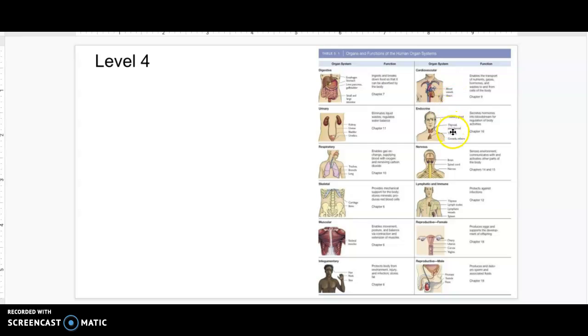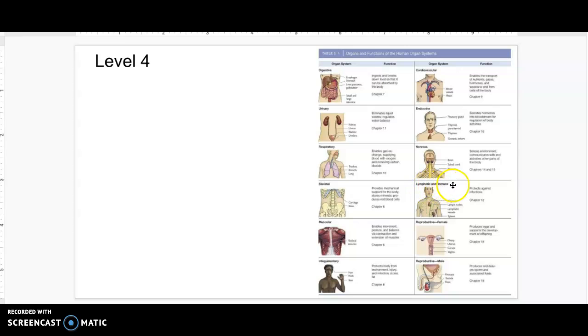Let's see, we have the endocrine system, which is made up of different glands in the body and releases hormones that cause changes in the body. For example, adrenaline. When you release adrenaline, you go into a fight or flight response that causes you either to run from danger or stand up against it, depending on what the danger is. We have the nervous system, which is made up of the brain, the spinal cord, and the peripheral nerves, which send and receive messages that are very quick, causing very quick reactions compared to the endocrine system.